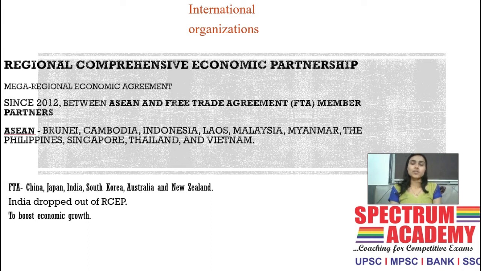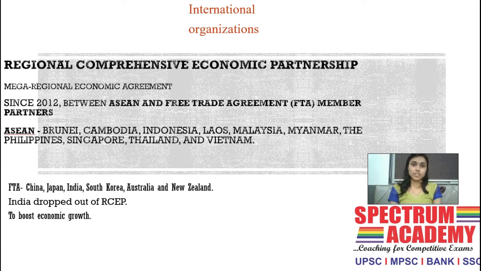Today we are going to learn about international organizations. So, our first international organization is the Regional Comprehensive Economic Partnership, that is RCEP. RCEP is a mega regional economic agreement since 2012 between Asian and Free Trade Agreement partners.